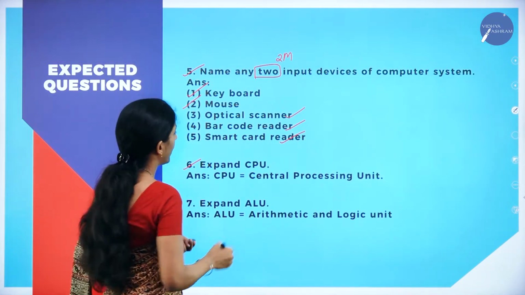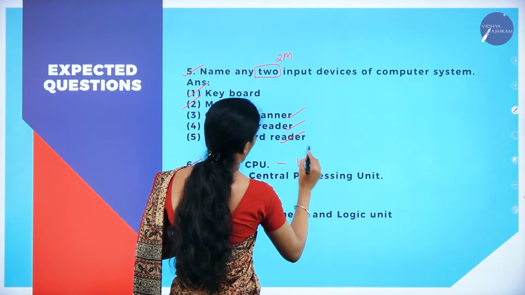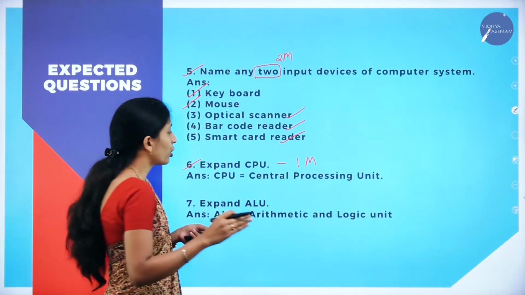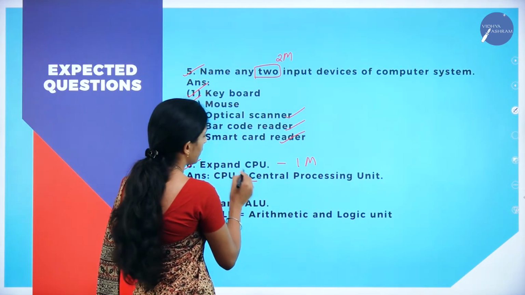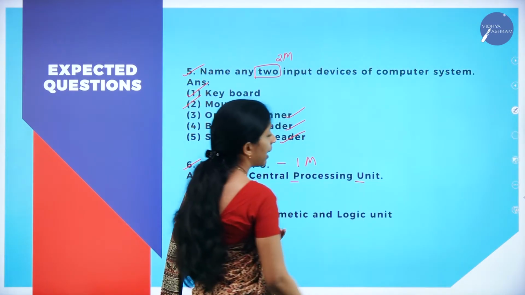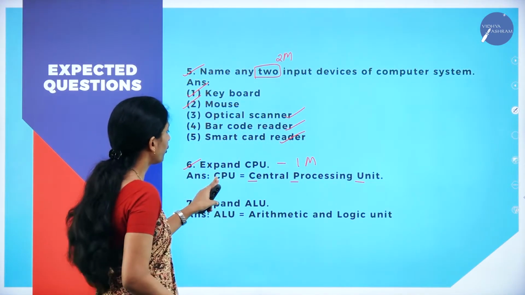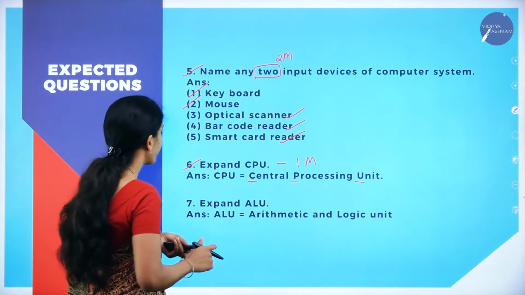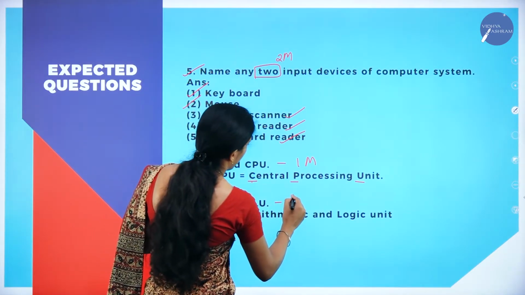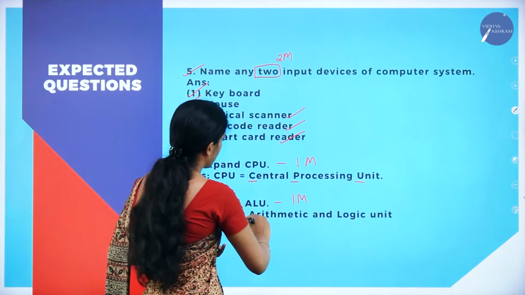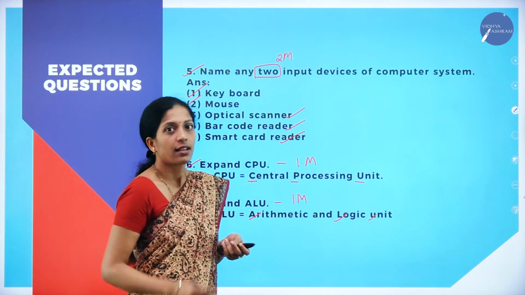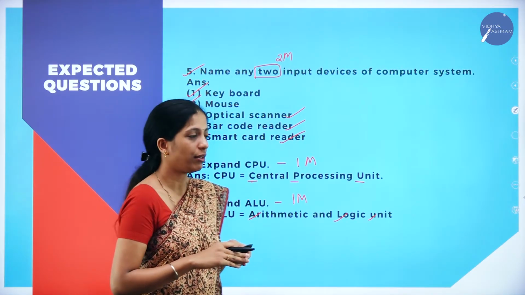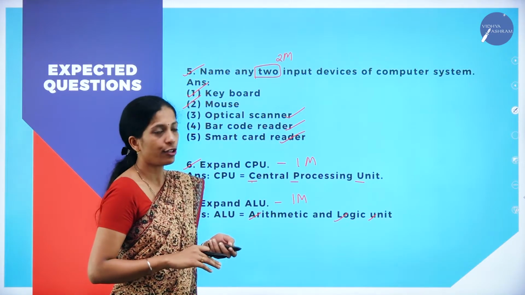Next question, that is for 1 mark, expand CPU. What is the full form of CPU? Central Processing Unit. And make sure that when you are writing the abbreviation, C should be capital, P should be capital and U should be capital. Central Processing Unit. Next, this is also expand ALU for 1 mark. You can write arithmetic and logic unit. That is ALU. If they have just asked the abbreviation, it will be for 1 mark.